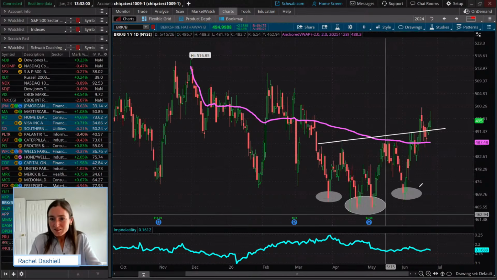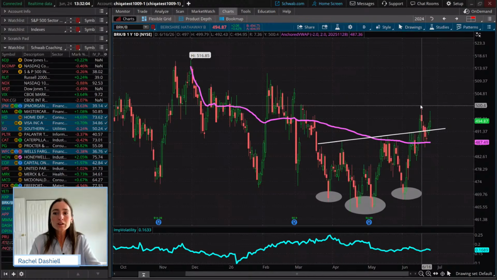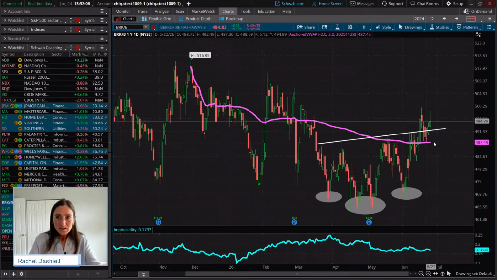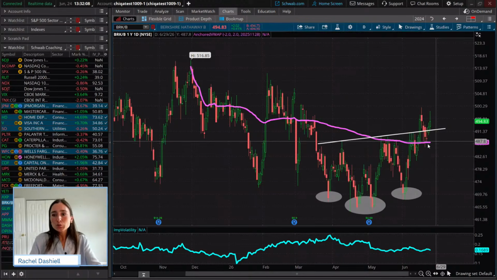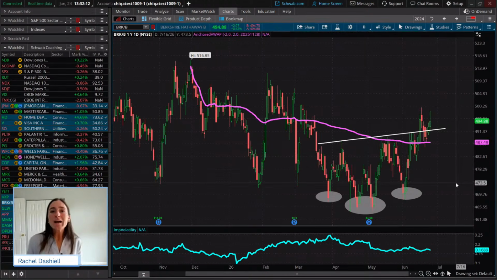Okay, so we see that this is an inverse head and shoulders. We had an early breakout to it. The reason I wanted to put the anchored VWAP on here was because that was a valid level of support that was retested. So we had price re-enter into the pattern, which is a common thing that you may see. We've talked about that.